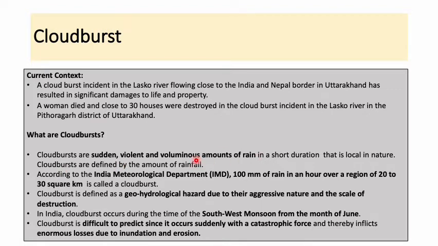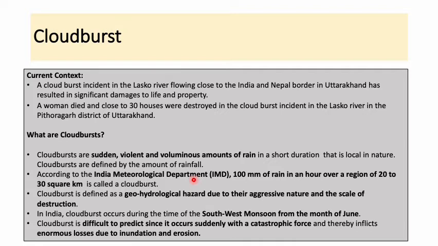So rainfall के amount में कितना rainfall हो रहा है उसके हिसाब से cloudburst define किया जाता है. और इंडिया में जो वेदर का डिपार्टमेंट है, that is the Indian Meteorological Department, it says कि 100 mm of rain in an hour over a region of 20 to 30 square kilometer is called a cloudburst. ठीक है, इसी को cloudburst कहा जाता है. So it is defined as a hydrological hazard due to their aggressive nature and the scale of destruction. So ये जो IMD है, Indian Meteorological Department, it is the agency of Government of India only, which is responsible for meteorological observation, weather forecasting and seismology.